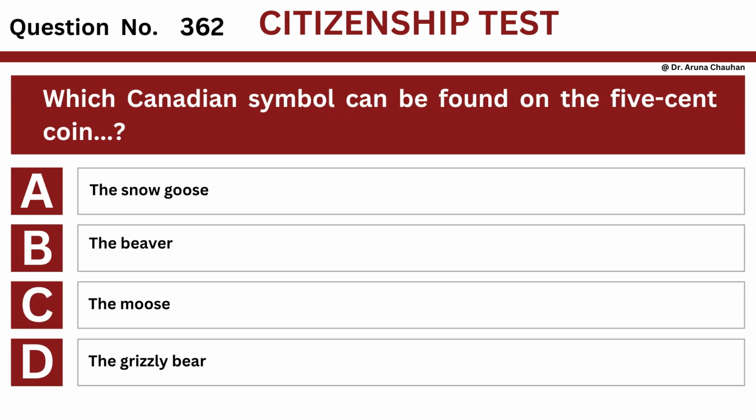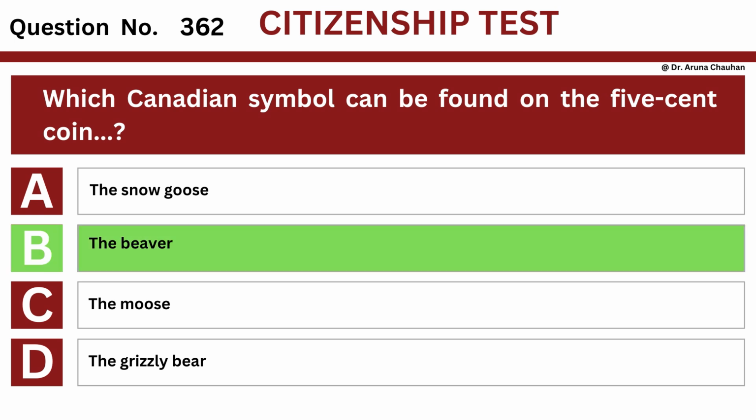Question number 362. Which Canadian symbol can be found on the 5-cent coin? Option A, the snow goose. Option B, the beaver. Option C, the moose. Option D, the grizzly bear. The answer is option B, the beaver.